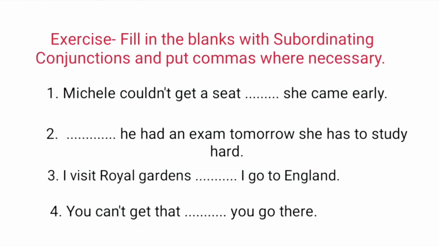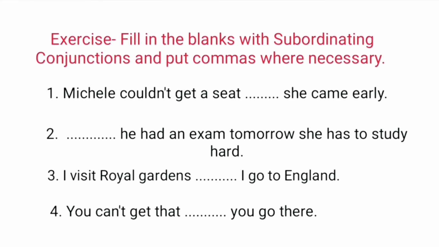We'll do an exercise related to this type. Fill in the blanks with subordinating conjunctions and put commas where necessary. First is: Michelle couldn't get a seat, dash, she came early. After filling the meaning of the sentence, we'll put though here and no comma is required. So, the sentence is: Michelle couldn't get a seat though she came early.